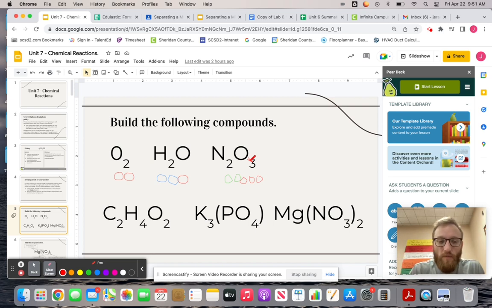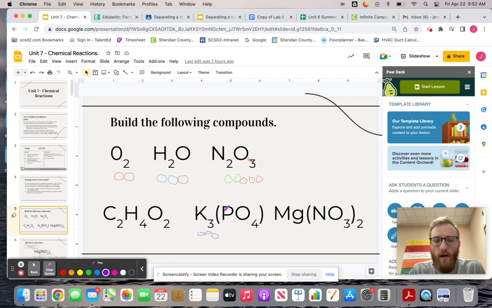Those ones are simple, but then it gets a little bit more complicated. Here with K3PO4, this was the one that was on the test. With potassium, we can see I have three potassiums.